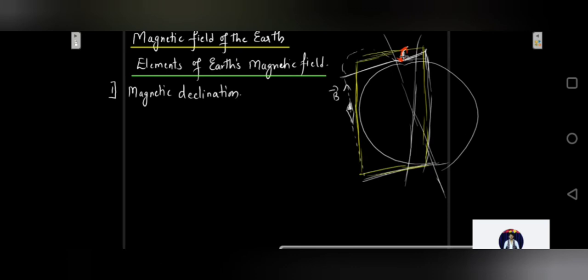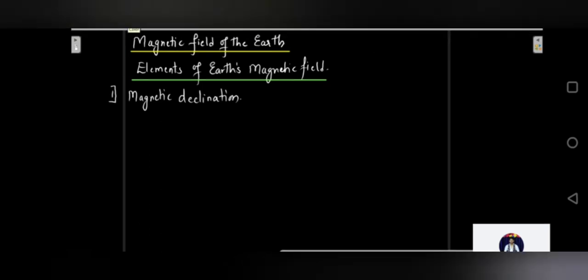Those will be planes. One of them will be the geographic plane, one will be the magnetic plane. Magnetic meridian, geographic meridian. The angle between the two is called the angle of declination or the magnetic declination. Okay, so let us say that this is my geographic north and south.